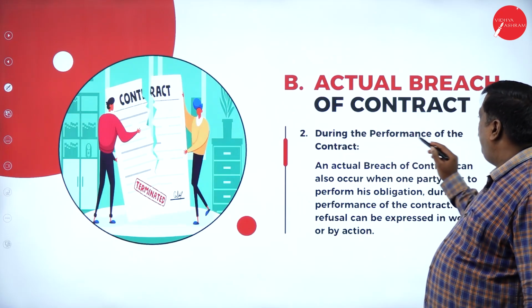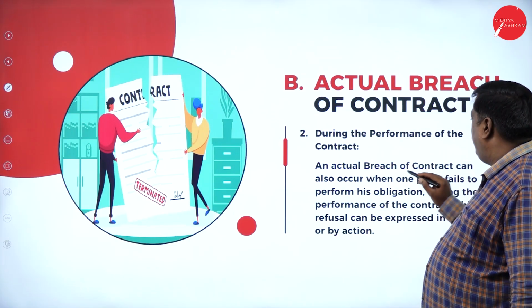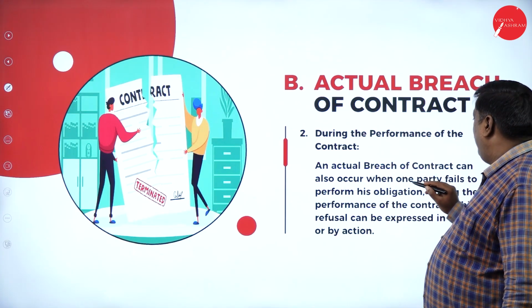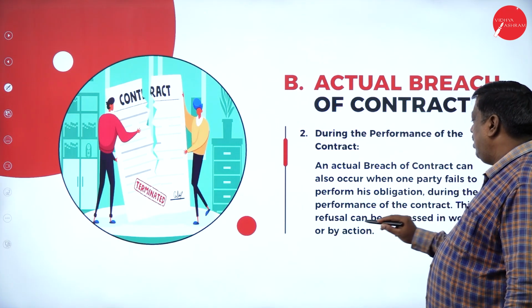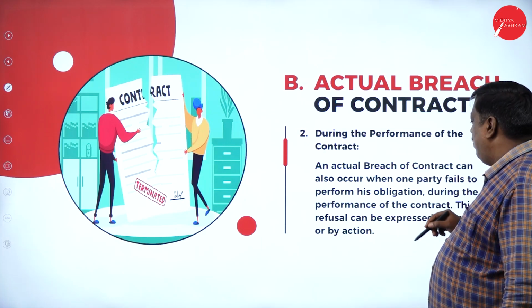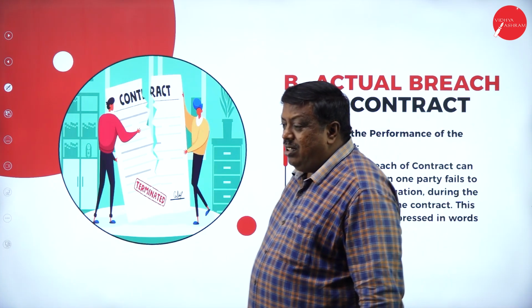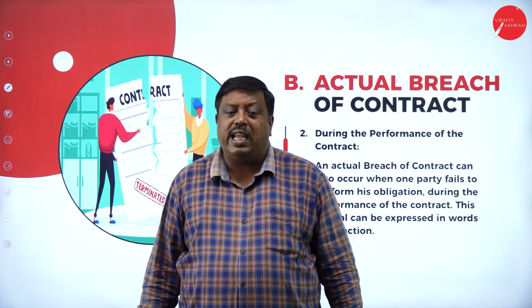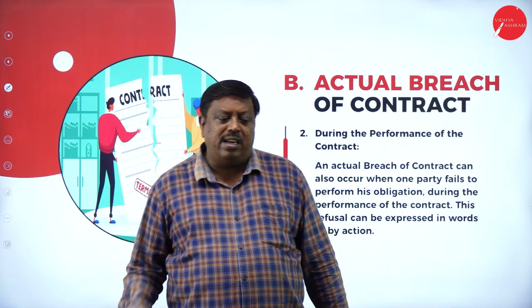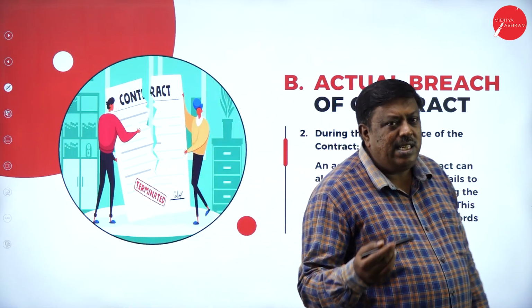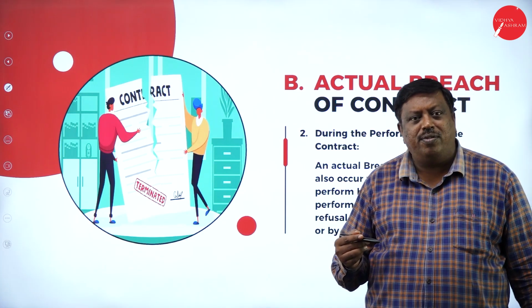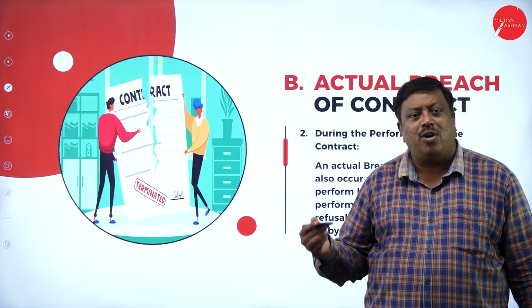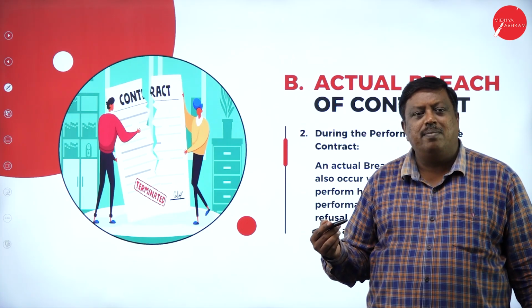During the performance of the contract, an actual breach of contract can also occur when one party fails to perform his obligation. This refusal can be expressed in words or by action. Either orally or in a written format, I can send information about the rejection of the contract between the parties.